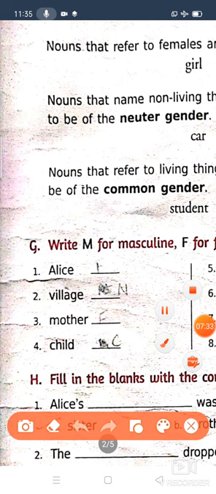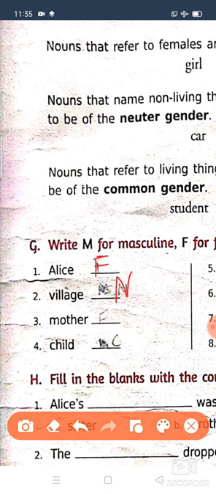First one is Alice. Alice is a name of a little girl, so it will be feminine, F. Next, village. Village is a non-living thing, so you have to write N here because it is neuter gender. Mother is a lady, a female form, so F. Child, children, we don't know if the child is a boy or a girl, so we have to write C, common gender. Okay children, now we will see the next one.